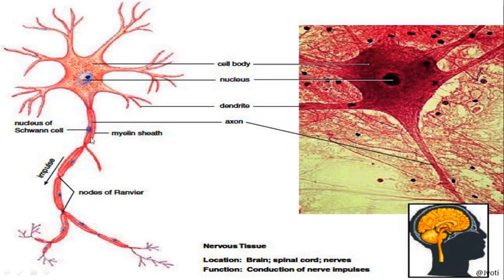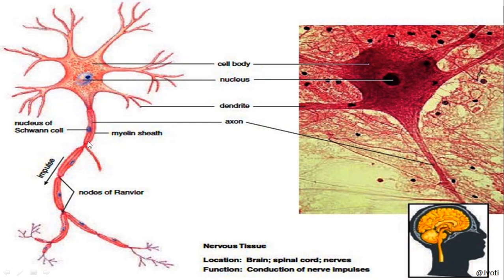Okay, so you can see that the axon is covered by a sheath. That sheath is called myelin sheath. I'll tell you what is myelin sheath. And myelin sheath is actually composed of fat and protein. Fat and protein sheath. And the function of myelin sheath is quick transmission of the impulse. Quick transmission of the impulse. But this myelin sheath is not present in all the nerve fibers, but in maximum nerve fibers it is present.